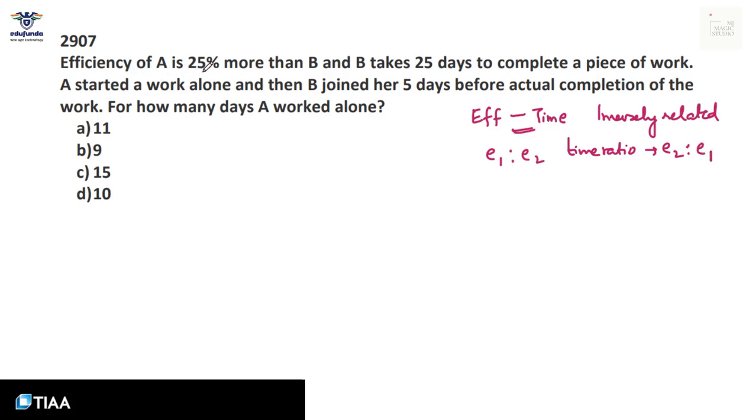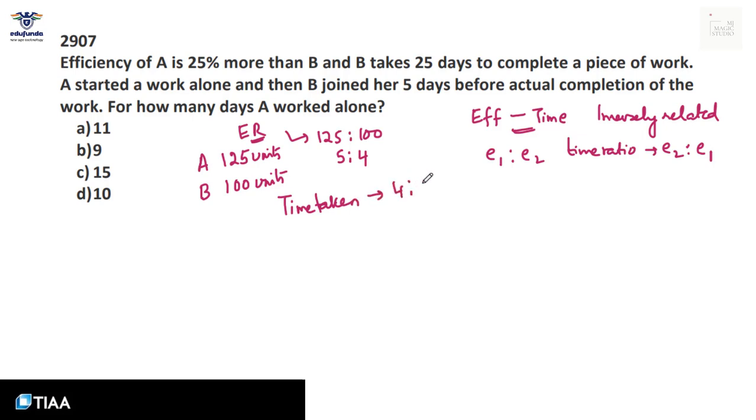Efficiency of A is 25% more than B. That means if in a given time B produces 100 units, A will produce 125 units. That is the efficiency ratio. So the efficiency ratio of A and B is 125 is to 100, that is 5 is to 4. That means the time taken ratio of A and B would be 4 is to 5. A will take 4x days to complete a work, B will take 5x days to complete that particular work.